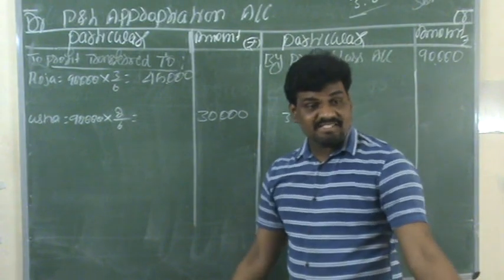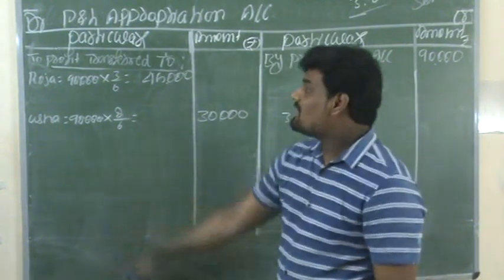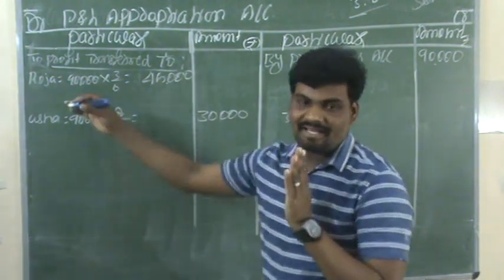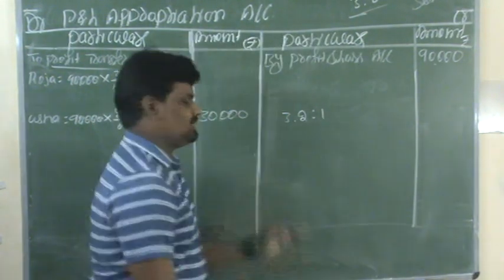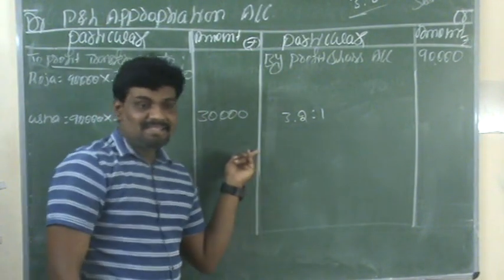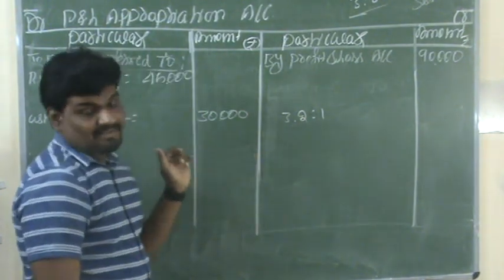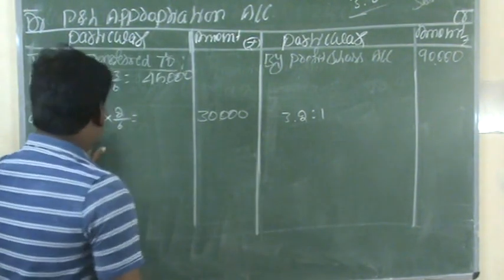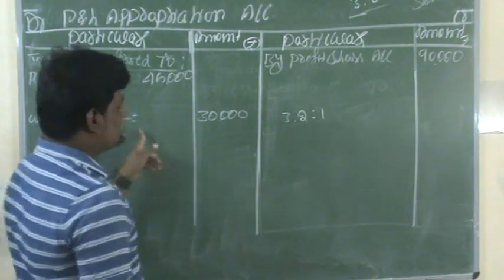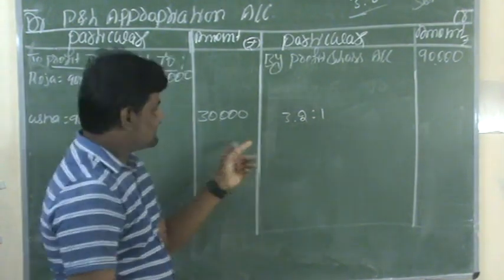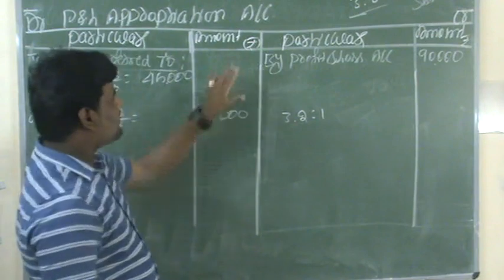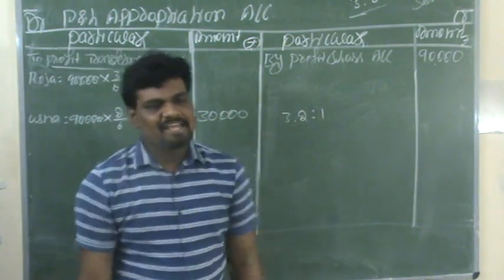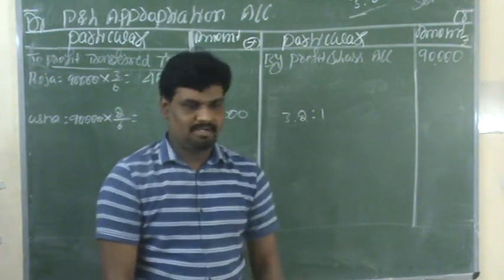Is there any deficiency, I mean, deficit amount? In that time, Roja, she is the only partner responsible to clear the guaranteed amount. But in this kind of situation, the remaining partners are not responsible. So 90,000 into 2 divided by 6 means we will get 30,000. You have to record this 30,000 in the amount column, because this partner has not given any guarantee to the new partner.